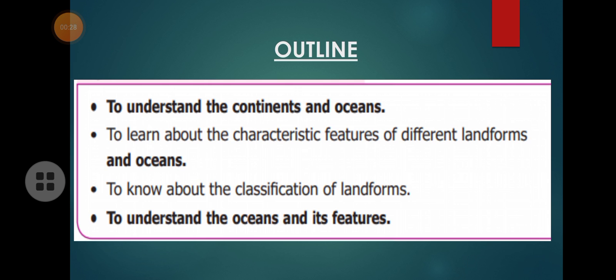So, in this lesson, we are going to understand what are continents and oceans, and also we'll learn about the characteristic features of different landforms and oceans. Characteristic features means how they behave. Okay, what are their behaviors? What are different types of landforms and oceans and their behavior and their approach?